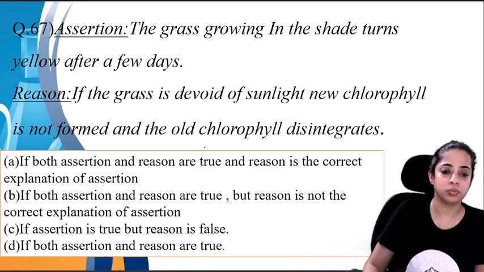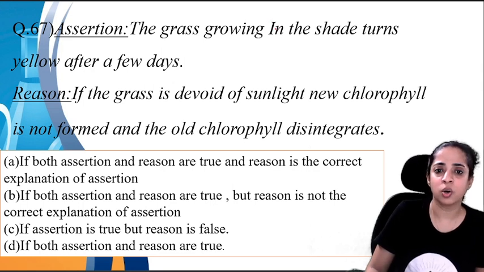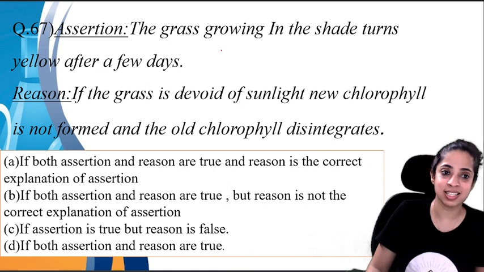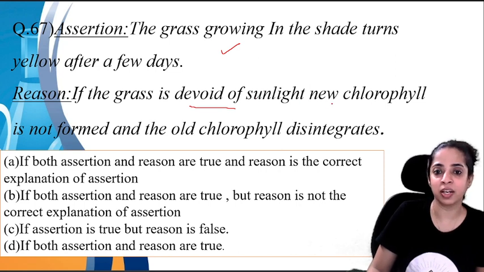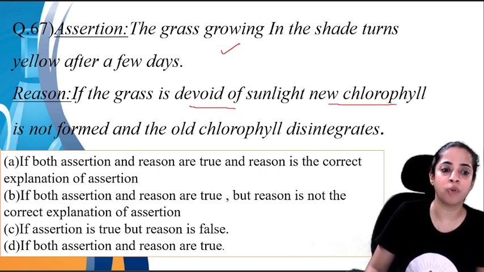Let's go. So the grass growing in the shade turns yellow after few days. Okay, this is the assertion. So the reason is, if the grass is devoid of sunlight, if it is not getting sunlight, then new chlorophyll is not formed and the old chlorophyll disintegrates.